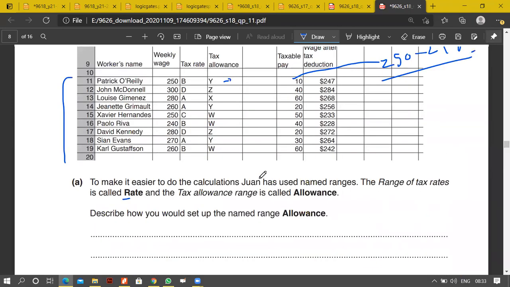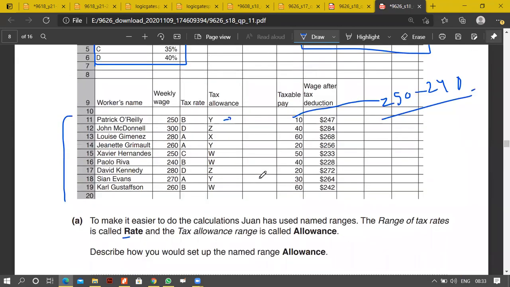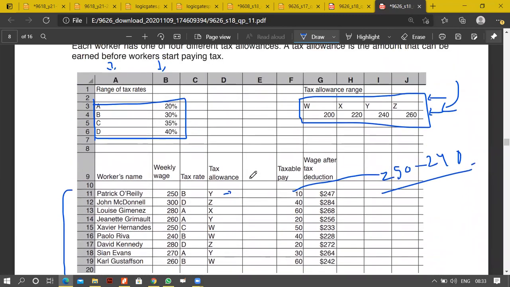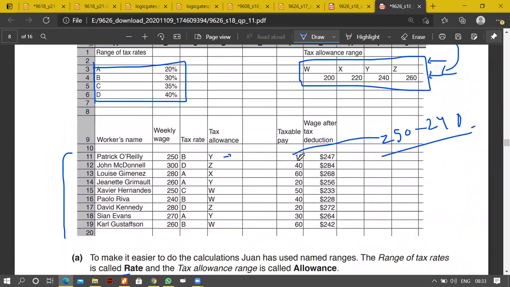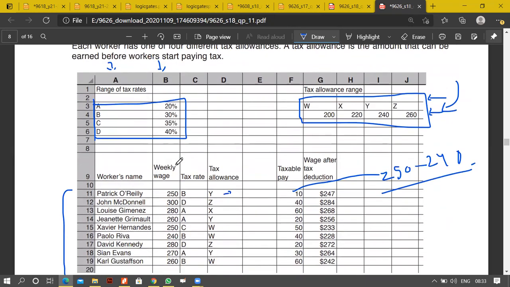So what we have to do is, bilkul, 7 marks, 7 bhi hua hai toh aasaan hota hai. So what we'll do is, first of all, we will multiply this over here, which is F11. This F11 will be multiplied by VLOOKUP hum karenge. VLOOKUP karenge hum isko B ko from here, so that we get the tax rate. Okay. What are the tax rates of these? Theek hai. So let's say B ka aata hai 30%.